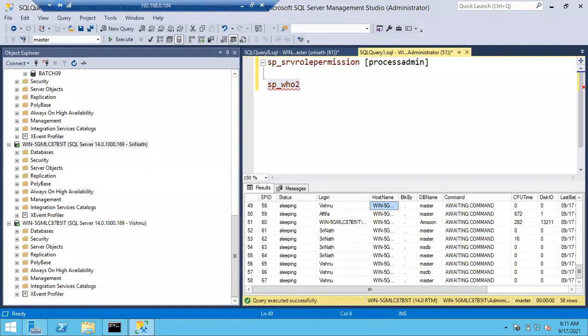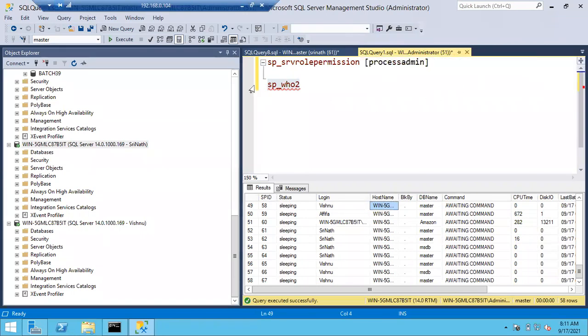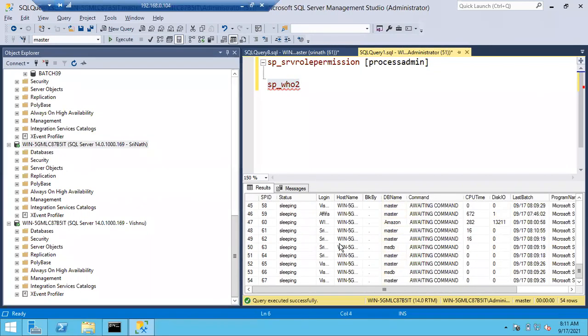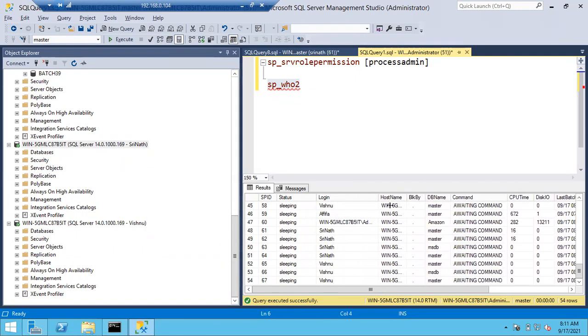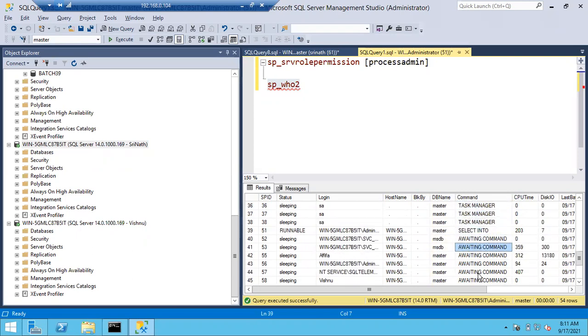Fine, let me go to this permission. Let me go to this administrator connection. Let me run it. Okay, so now you can see what Srinath is running. You want to see what Srinath is running, right? So if you see here, somewhere you can see select into query. In the command column, you can see select into. This is different. These are the different sessions.